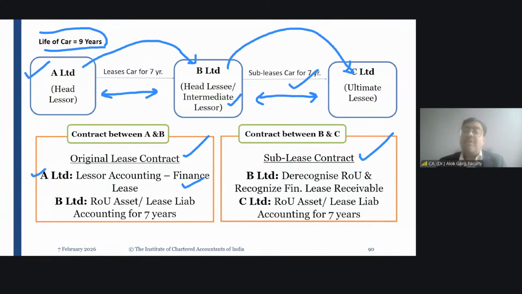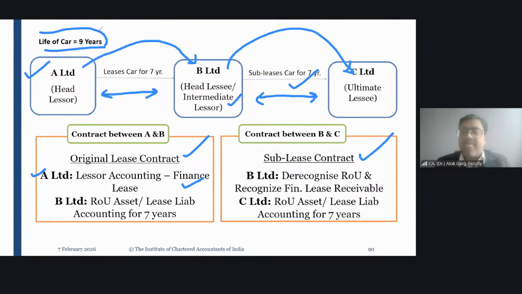So now, in the capacity of a lessor, B has to do the lessor accounting. How will B do the lessor accounting? See, again, from the lessor perspective, B has the option of operating lease and finance lease.